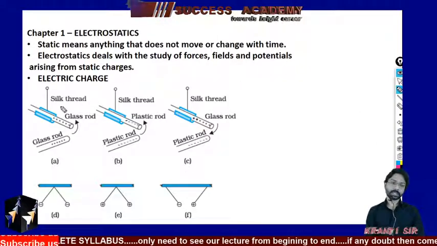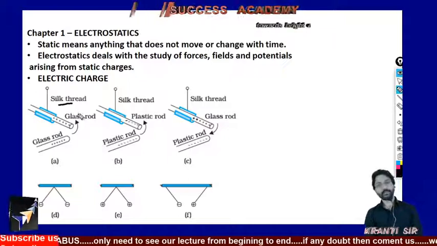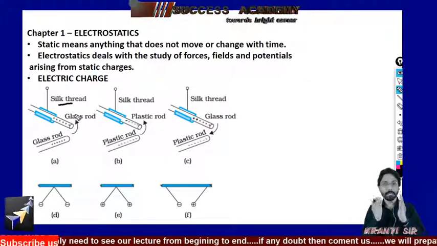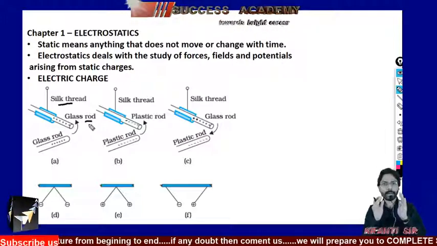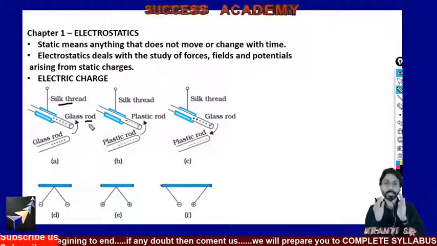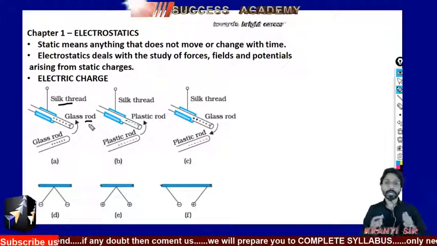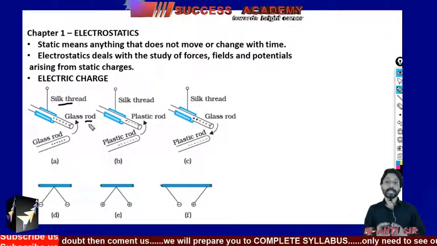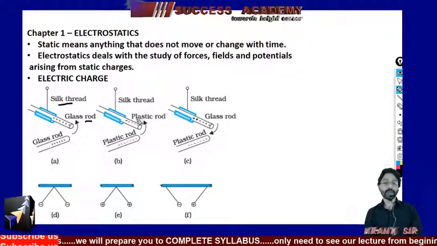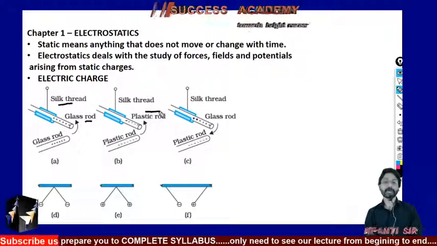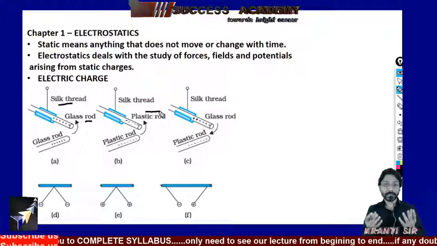Here is the silk cloth, and I am rubbing the glass rod in the silk cloth; it becomes electrified, it has some charges. The same thing, if I rub a plastic rod right now, it also has some charges.